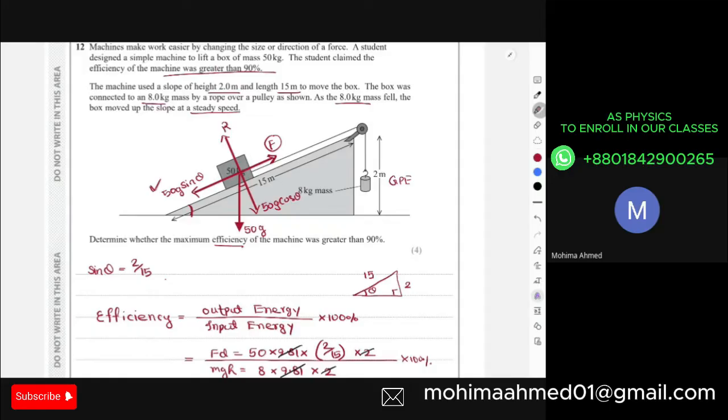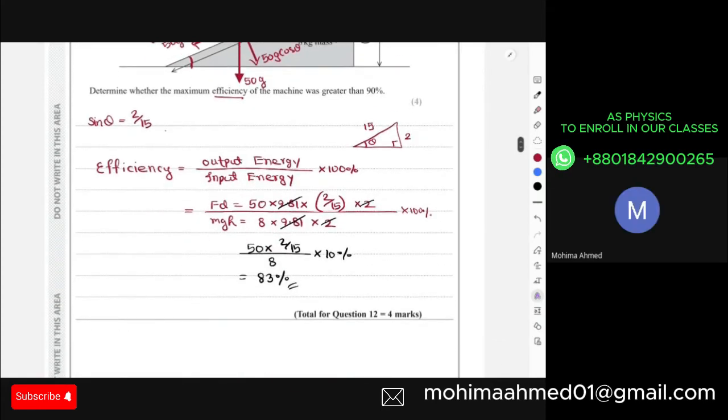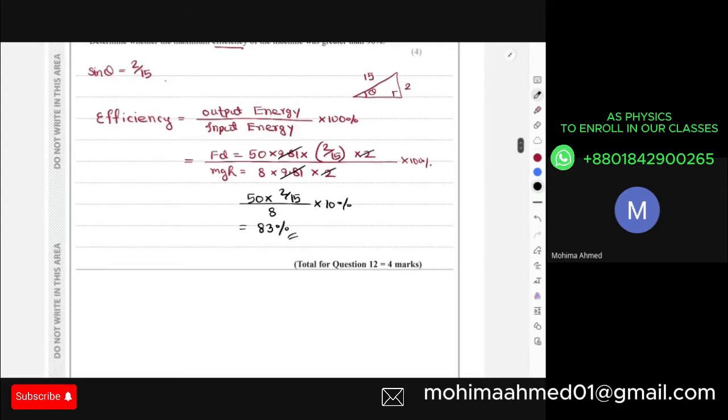Arif, is this clear? Yes, teacher, it's clear. Okay, then finally I have to write down a statement here since the student's conclusion was wrong. So I have to say that efficiency is 83%, so less than 90%, right? So conclusion wrong.